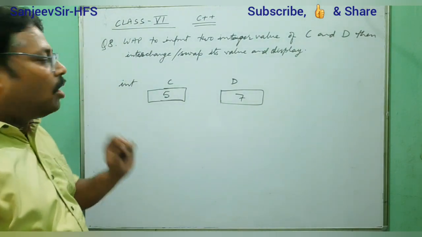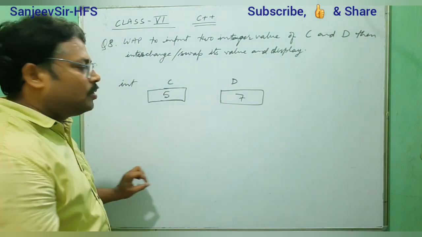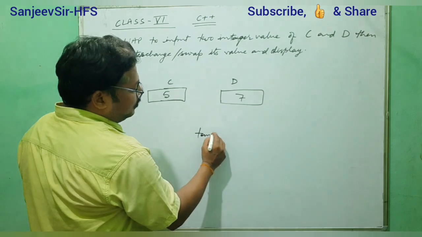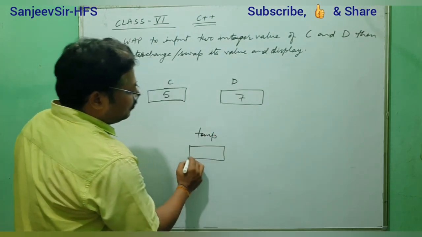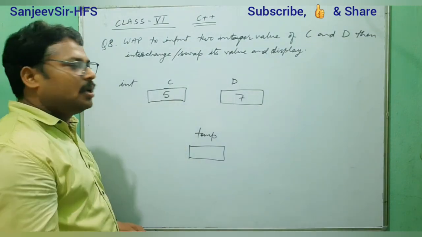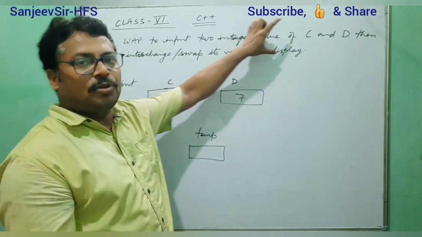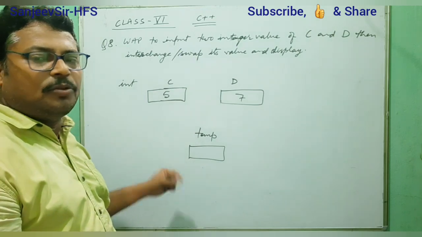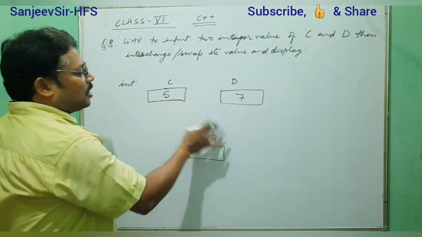Now we take another variable, a temporary variable temp. It is used only to help in swapping, that's why it is known as temporary. This third variable is not given in the question, but we need it in the program to do the swapping, that's why we have taken it.